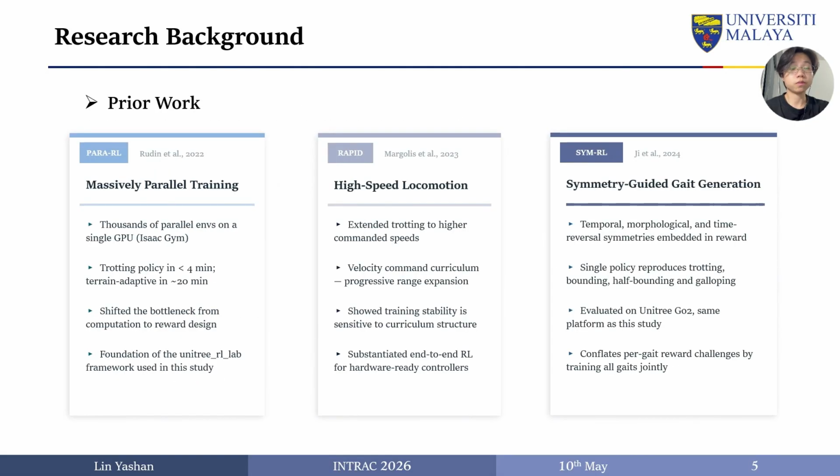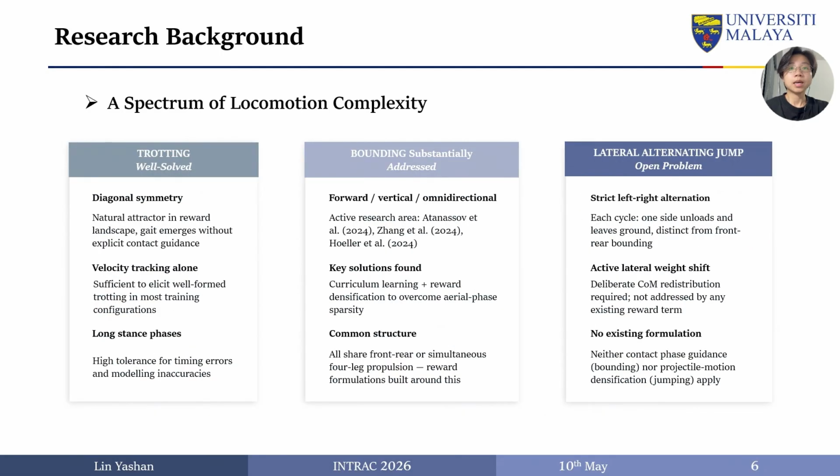Several prior works motivate this study. PARARL demonstrated massively parallel GPU training. Rapid extended this to higher commanded speeds. SYMRL used symmetry-guided rewards to generate multiple gaits, but trained them jointly, conflating the reward design challenges specific to each gait. I view locomotion complexity as a progression.